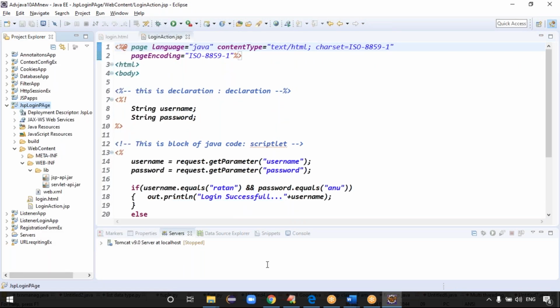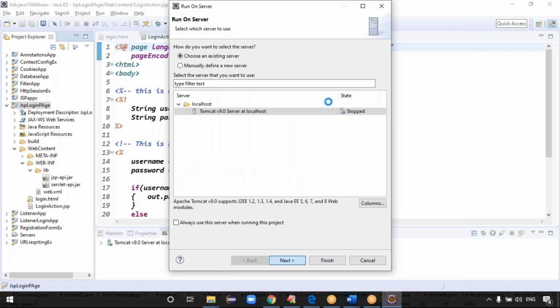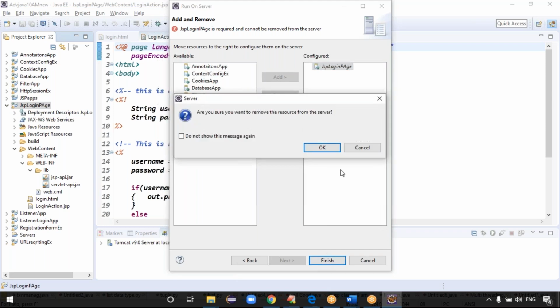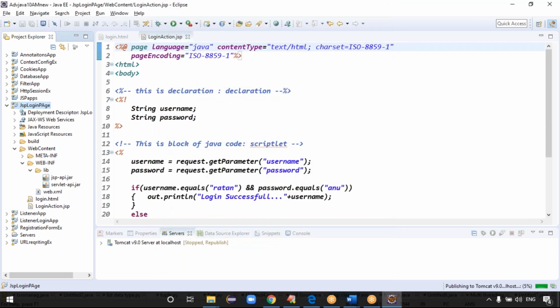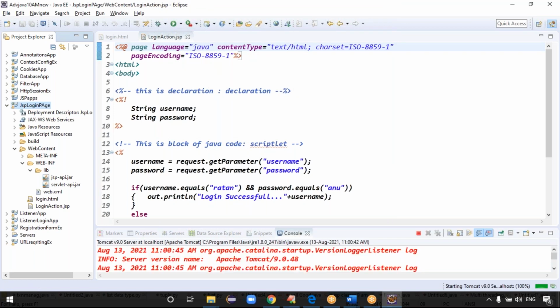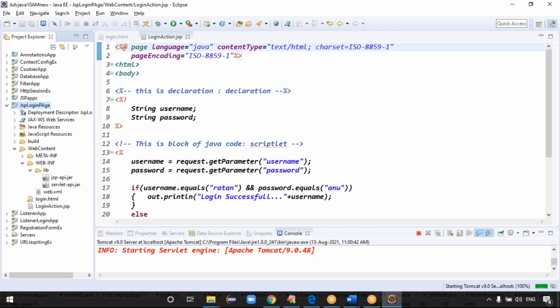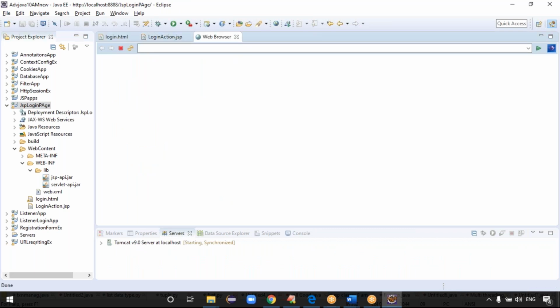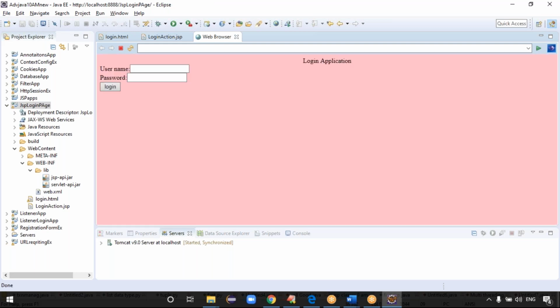Right click, run as what? Run on server. Click on next, and for the configured applications, remove all and configure just the login page. Click on finish, refresh the server. Yeah, we got the login page, guys.